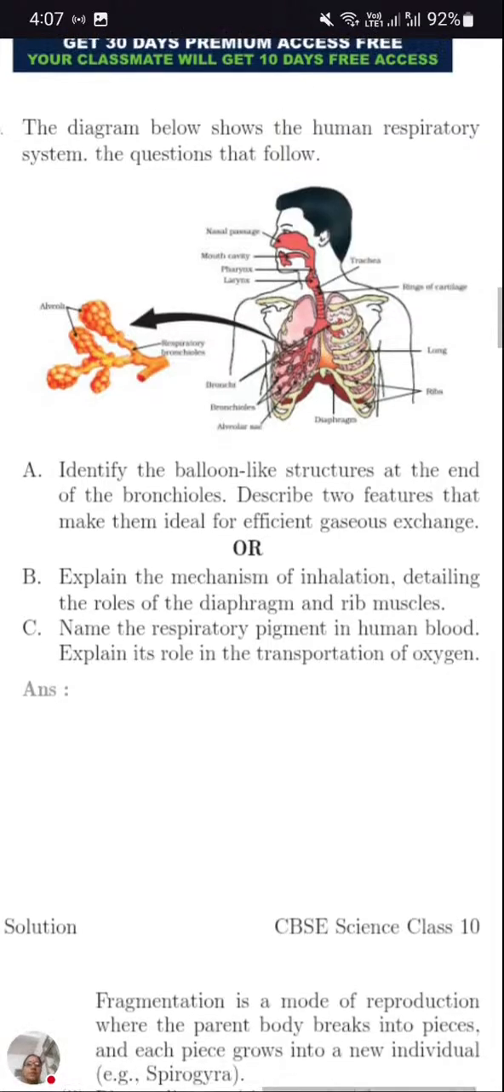Identify the balloon-like structure at the end of the bronchiole. So the balloon-like structure is present at the end of the bronchiole.